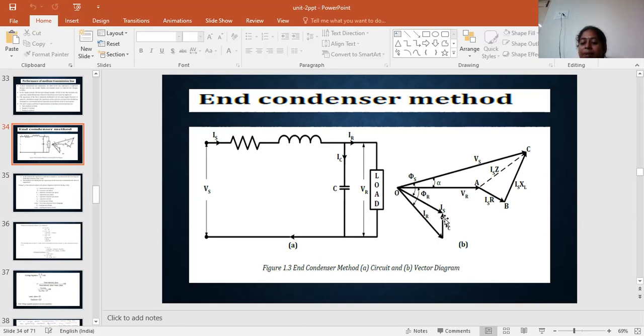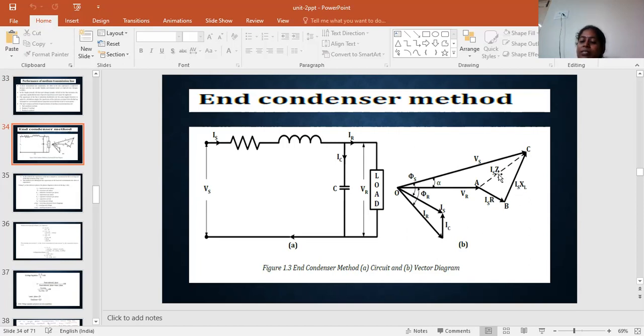In the same direction as the current, the drop Is into R is drawn, and Is into XL drop at 90 degrees. So that can be drawn, and the resultant is the impedance Z equals R plus jXL.